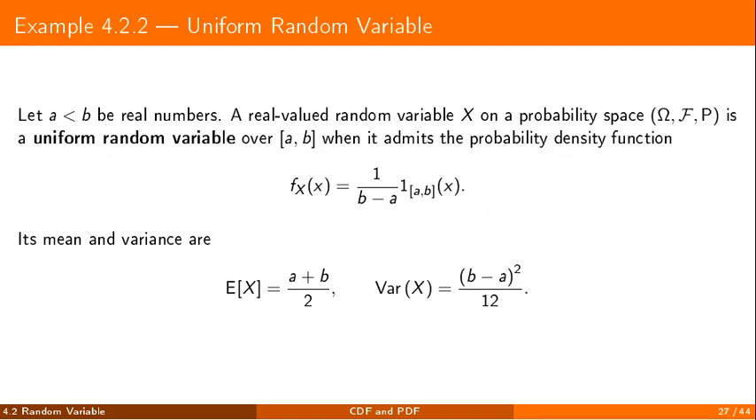A concrete example: the uniform variable on an interval. Its density is constant on the interval and 0 elsewhere, the constant being 1 over the length. Its mean is the midpoint of the interval. Its variance, the length squared divided by 12.